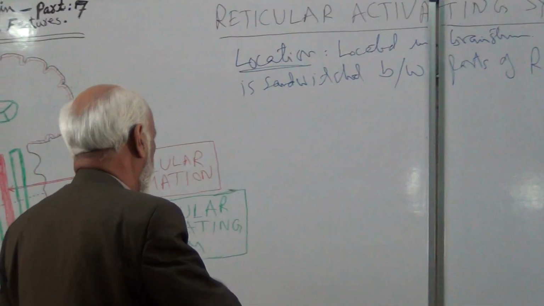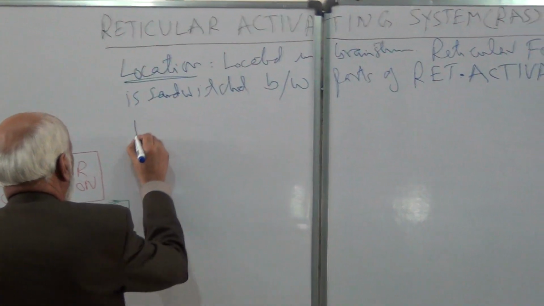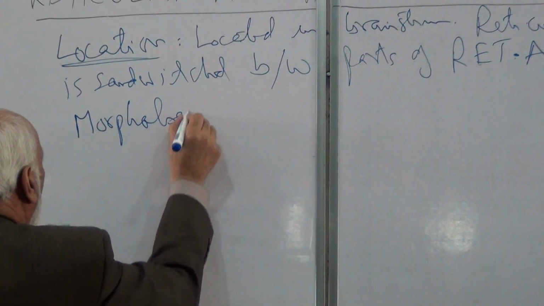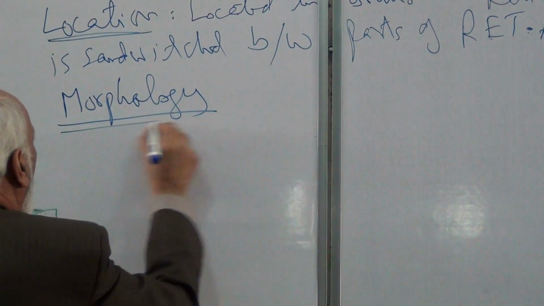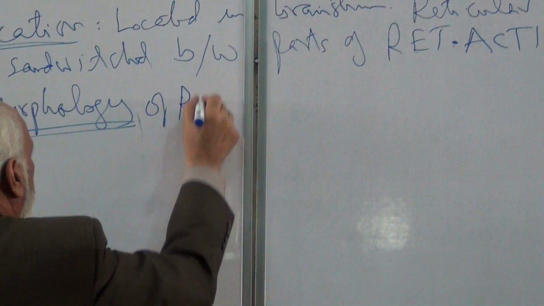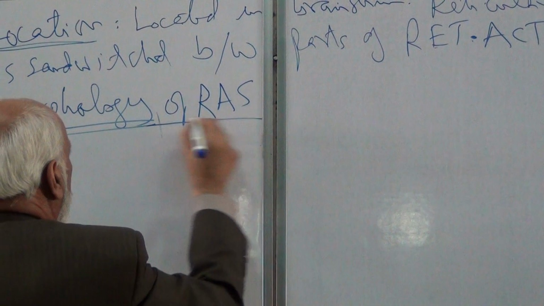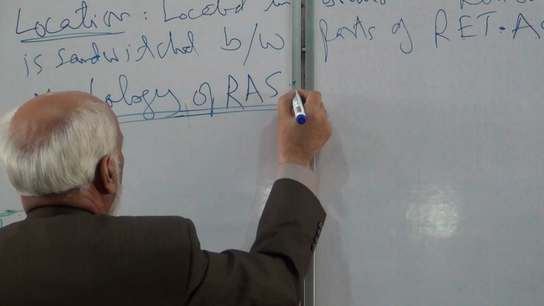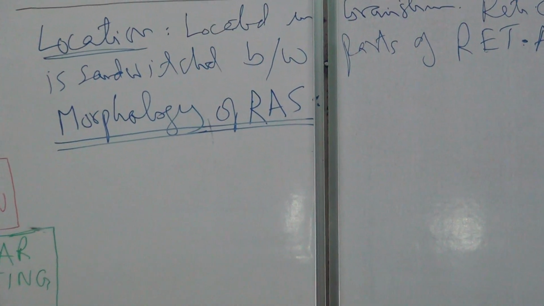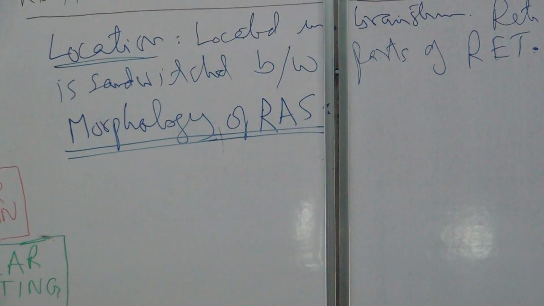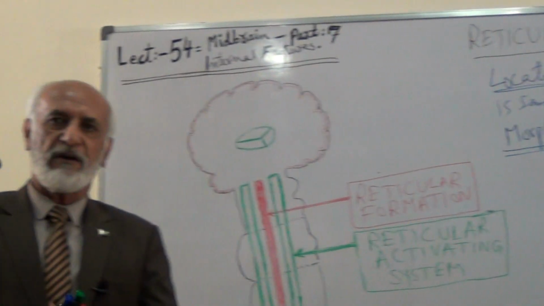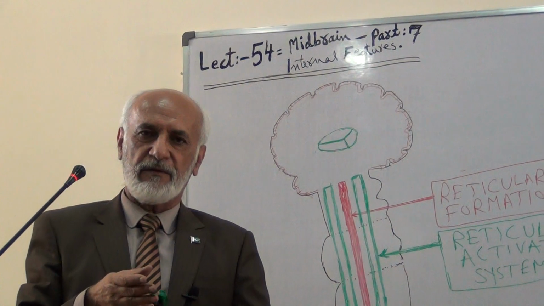Next, what is the structure or morphology of the reticular activating system? Now, the reticular activating system in the brainstem, running parallel to the reticular formation, comprises ascending fibers and descending fibers.